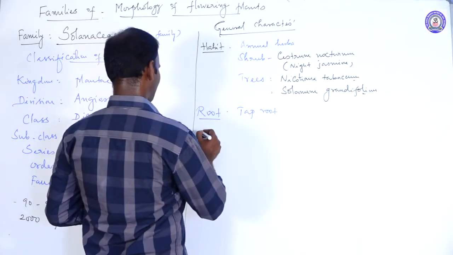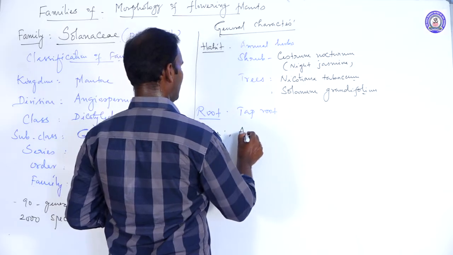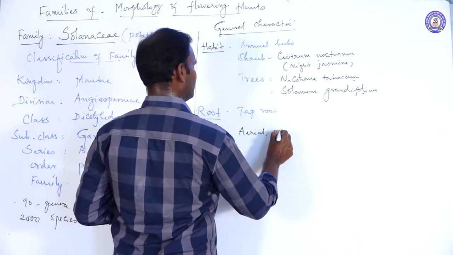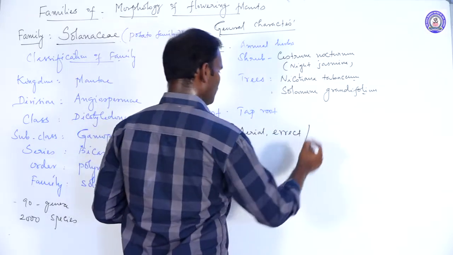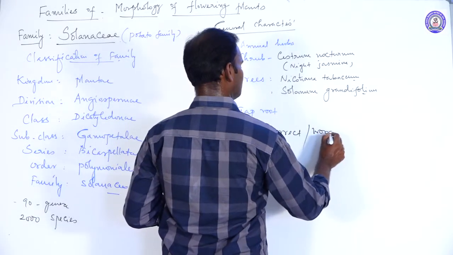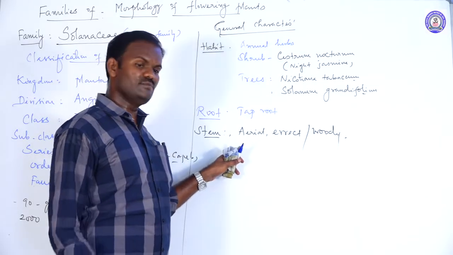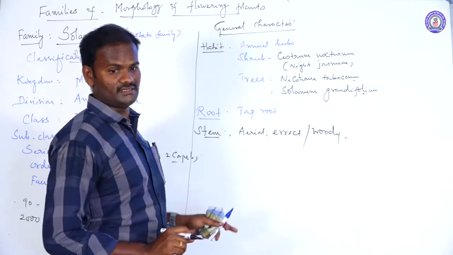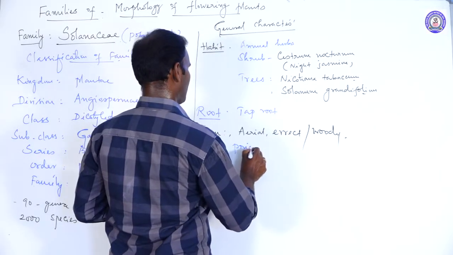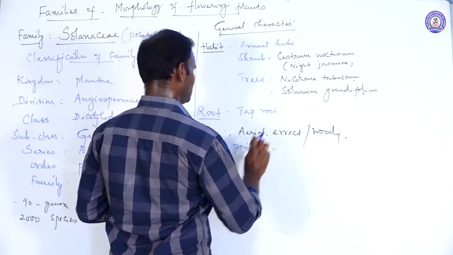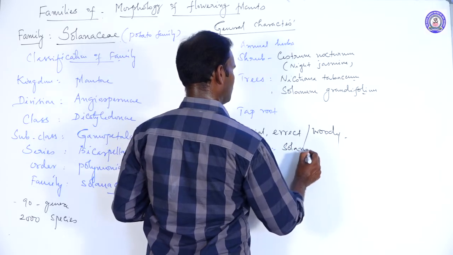Next, the stem characters. The stem is aerial and erect, present above the soil, rarely woody. But in some species of Solanaceae, stems are covered with yellow spines, commonly called prickles. For example, Solanum xanthocarpum.